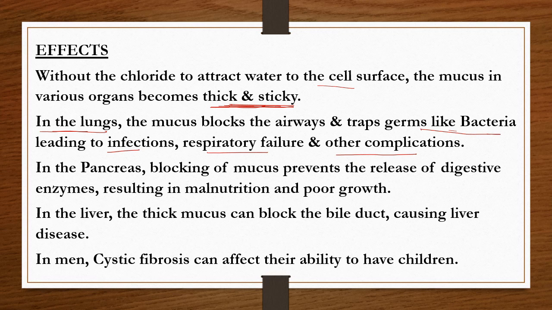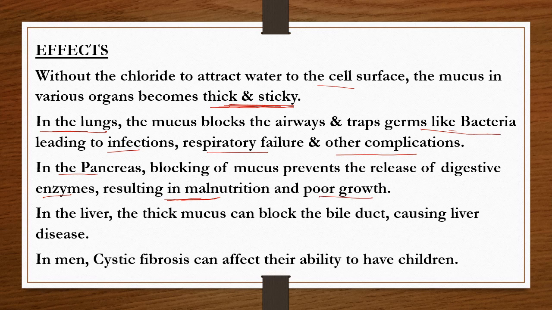If that mucus is formed in the pancreas, it blocks the release of digestive enzymes, resulting in malnutrition, because the digestive enzymes do not break down the nutrient substances, and that malnutrition leads to poor growth.